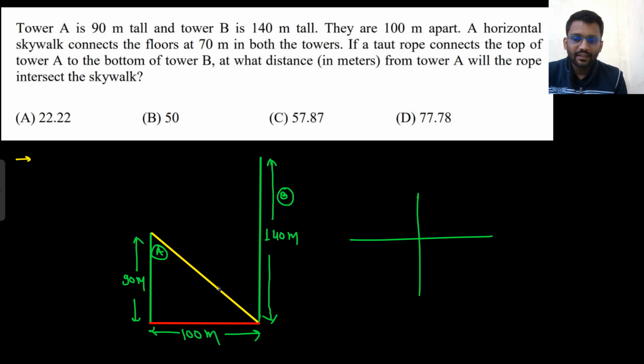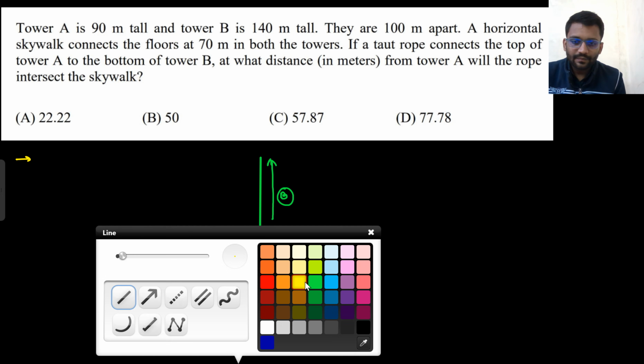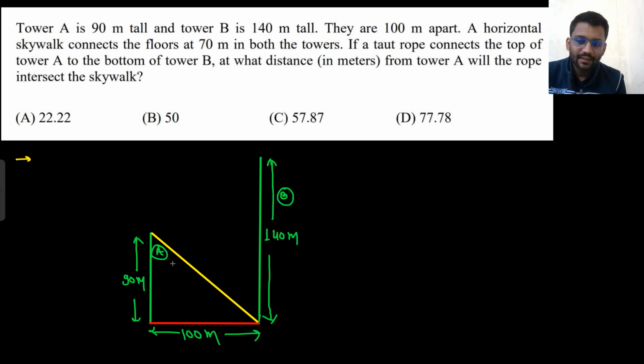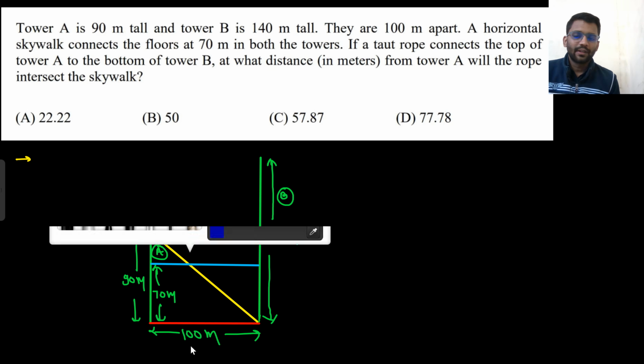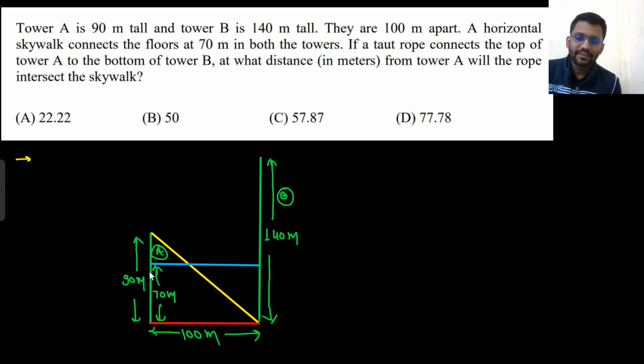So what do they mean? That there is a skywalk that connects the floors at 70 meter in both of the towers. That means 70 meter from here. Okay, this length is 70 meter. So this is what they mean. Okay, if this length is 70 meter, what will be this length? And now where does it intersect? It intersects at this point.